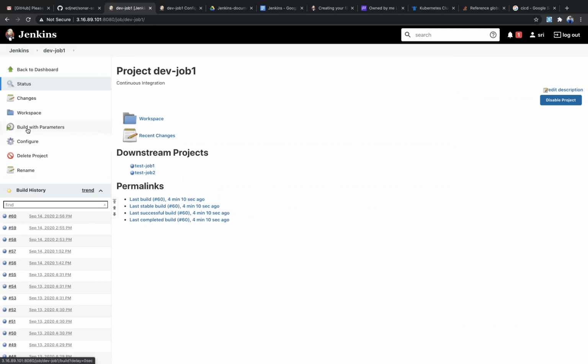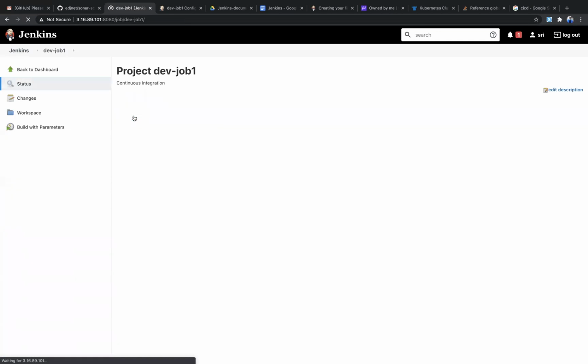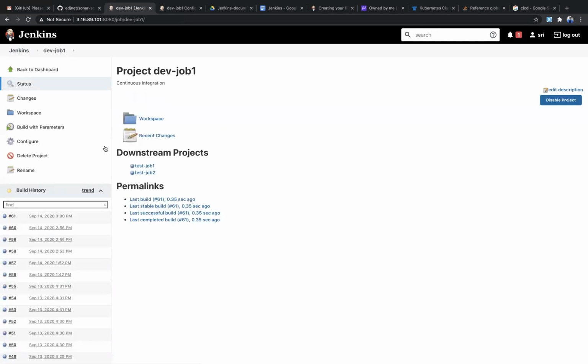See, here you will be getting Build with Parameters. Previously it was Build, but here it is Build with Parameters, because I passed the parameters. So I need to select this type of environment. According to that, staging or production, the job will be triggered. If I build, the job will happen the same way, but this will be useful. When you write a script, you have given the type of environment, so based on what the user has selected, it will be triggered.